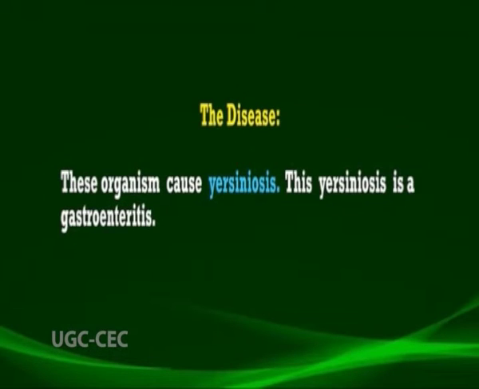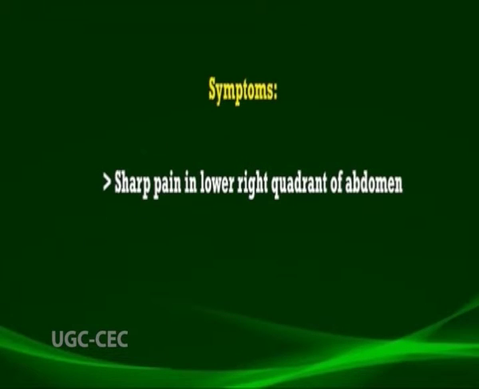These organisms cause yersiniosis. This yersiniosis is a gastroenteritis and the symptoms include sharp pain in the lower right quadrant of the abdomen, then diarrhea and vomiting. The incubation period for this disease ranges from 24 to 48 hours.